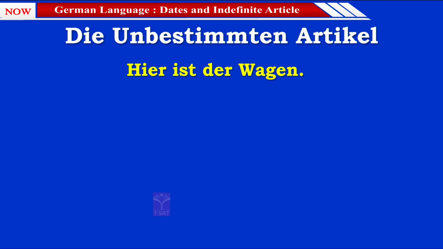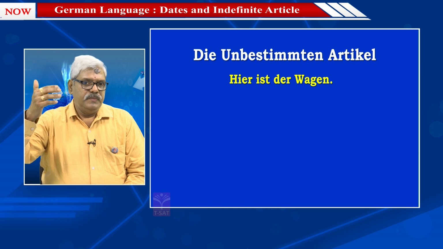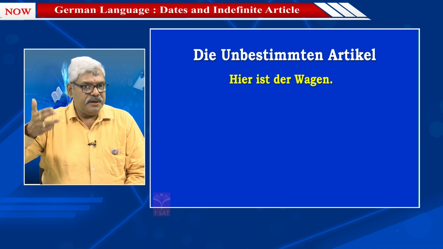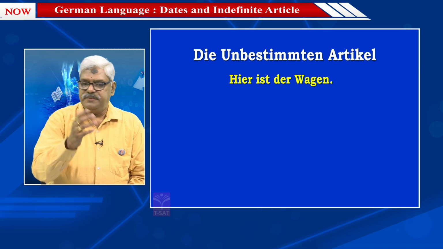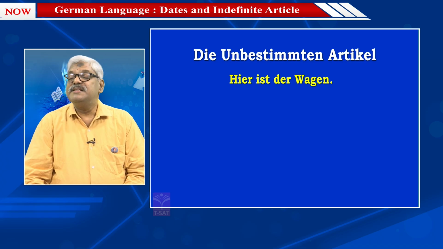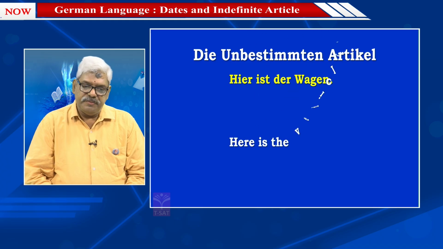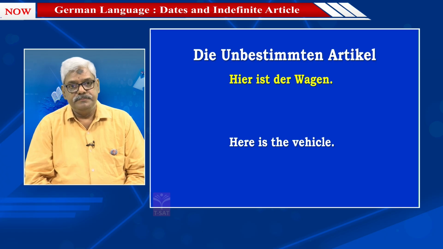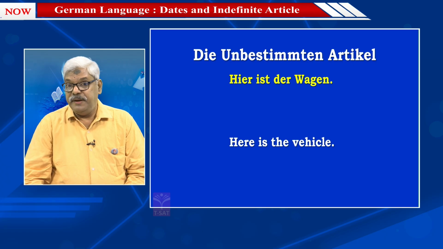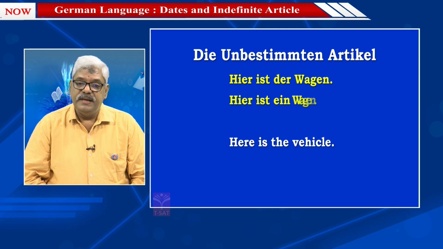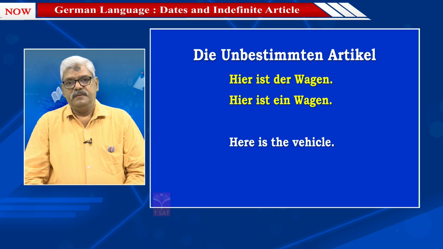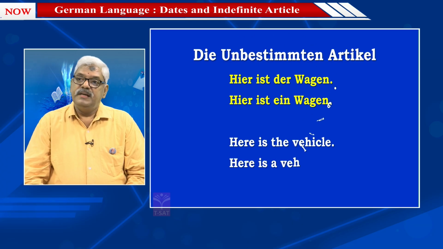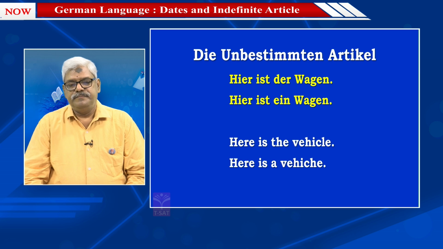So first I take the sentence with a definite article so that you will understand how that definite article comes up, how it is in the indefinite article positive and how it is in the indefinite article negative. The first sentence which I have taken is, Hier ist der Wagen. In English it would mean, here is the vehicle. Der is the, and ein can be a or an. So when I say, Hier ist ein Wagen, the English translation will be, here is a vehicle.